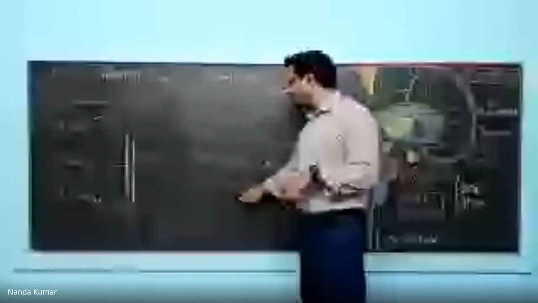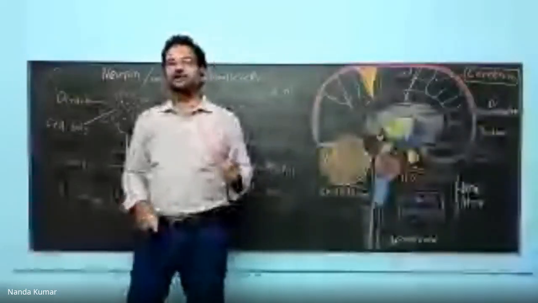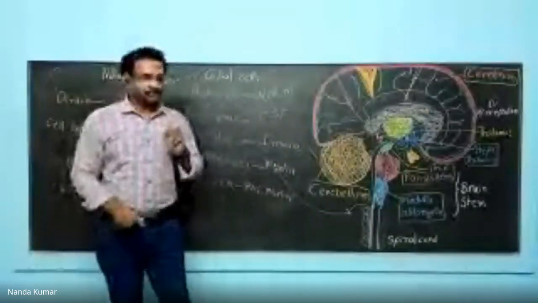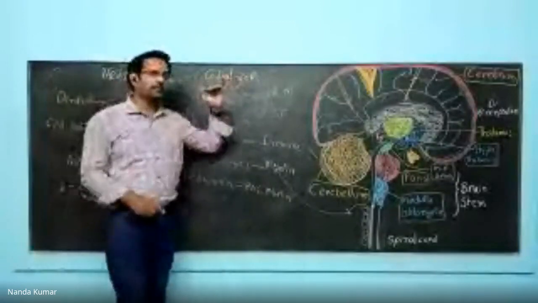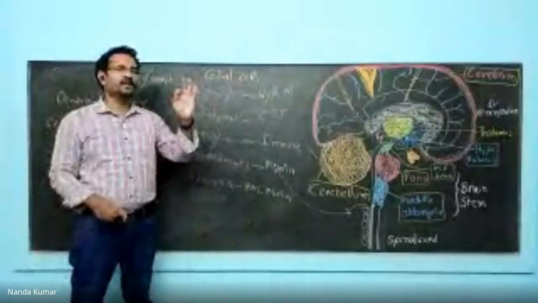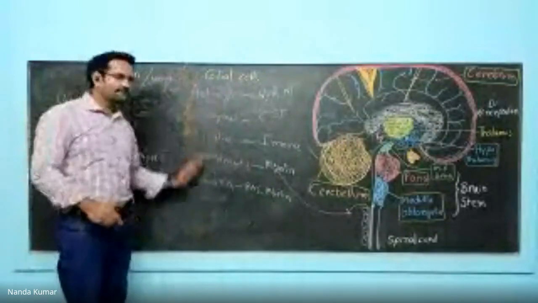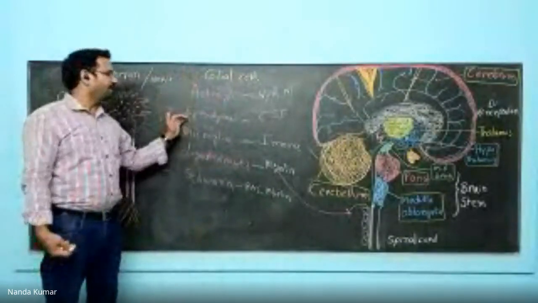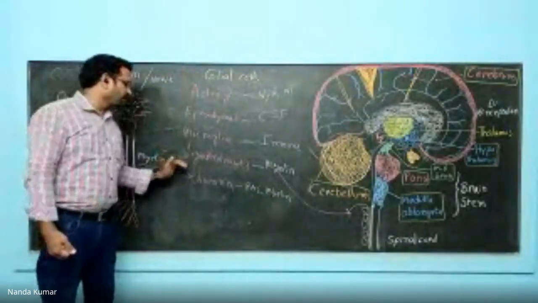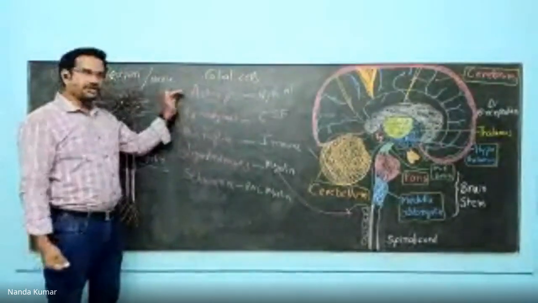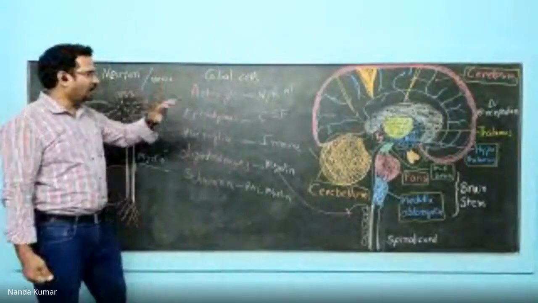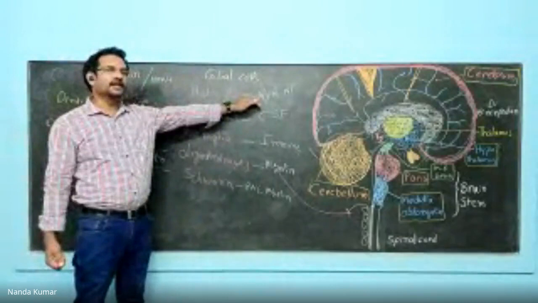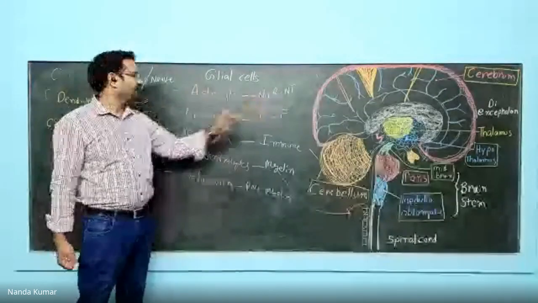So this is about neurons and glial cells. Again, remember, the number of glial cells is a lot more than neurons, almost 25 times more. Now, glial cell balance is very important for neuron health. We have different types of glial cells: astrocytes, ependymal cells, microglia, oligodendrocytes, and Schwann cells. Astrocytes appear like stars and they are responsible for nourishment and reuptake of neurotransmitters.